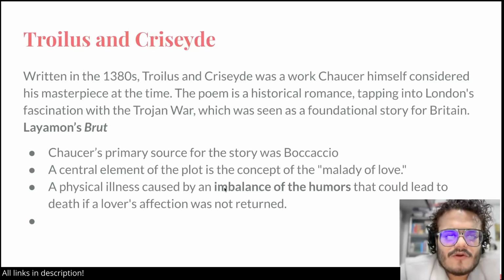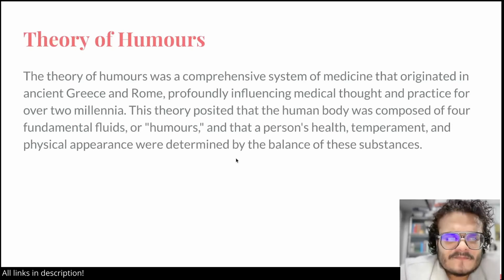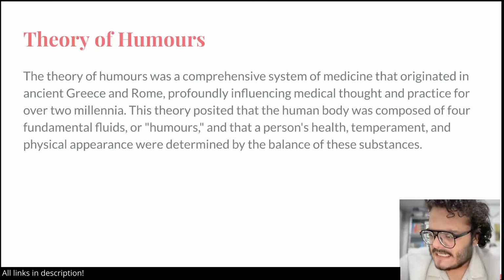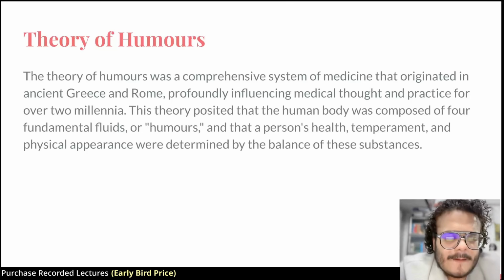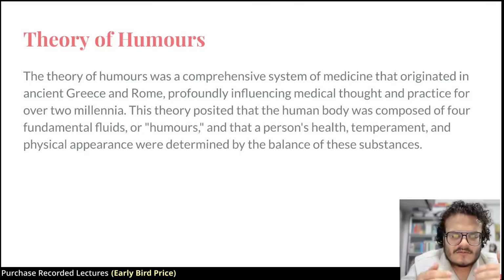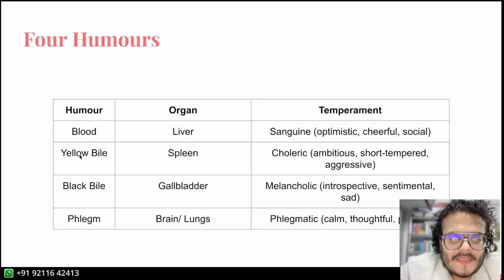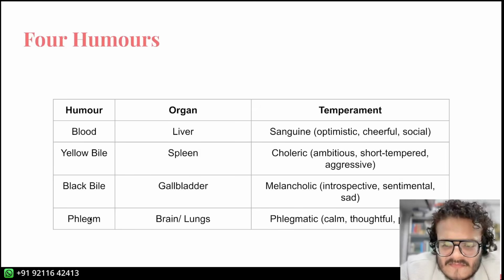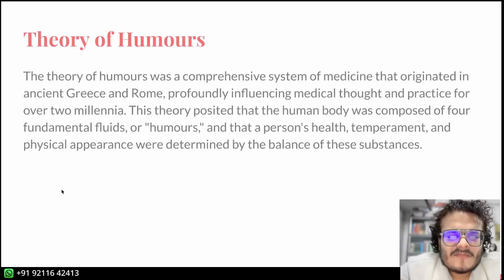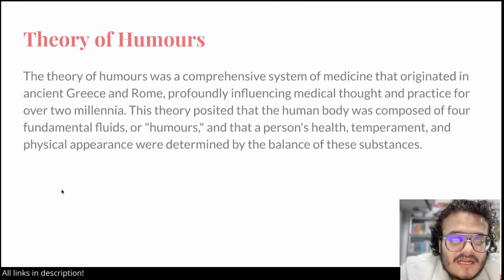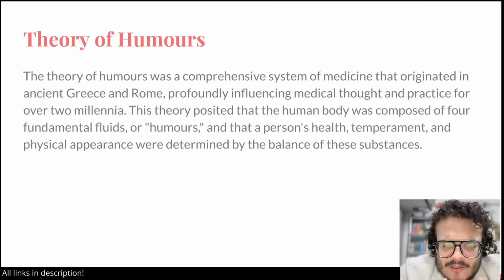So before we move on, we are going to talk about the theory of humors. There was an experiment that if you take human blood and put it in a test tube, and add some things to it, it will divide into 4 different colors: yellow, black, red for blood, and phlegm, which I think is a bit transparent. Blood has various components: white blood cells, red blood cells, plasma. That's how it divides.